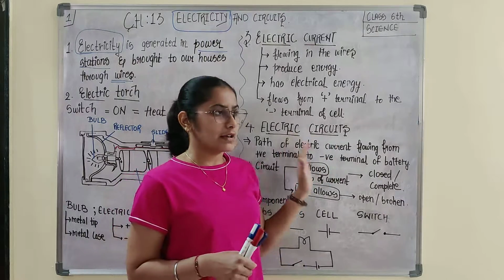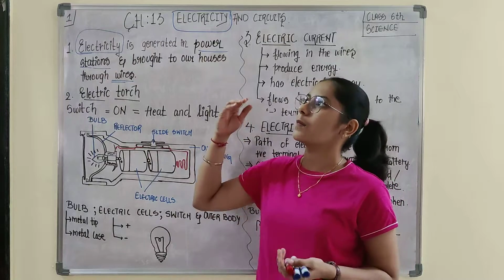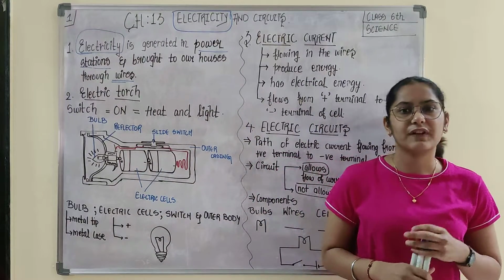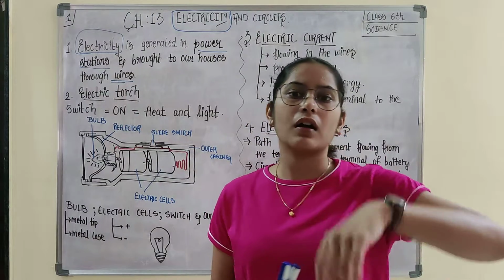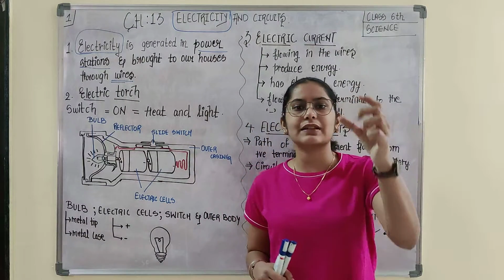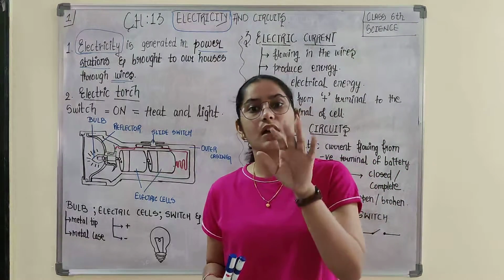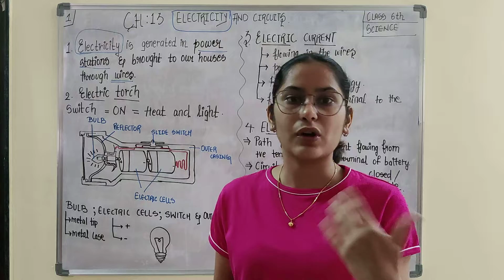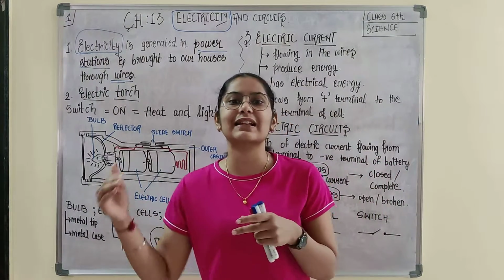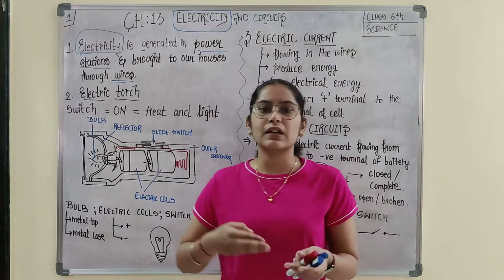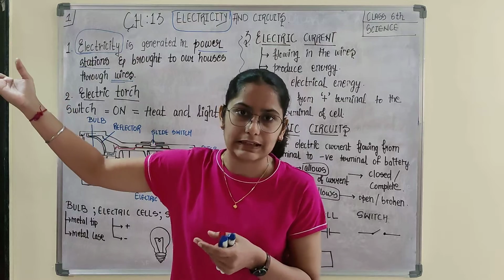So here we now talk about the electric torch. We got that big appliances like tube light, fan, washing machine and refrigerator require electricity from power stations. But let us start with small appliances. Your Bluetooth, another small device, requires electricity, but if you have observed, you charge it with a charging pin, and this charging pin gets electricity from where? From the generator, and this generator gets it from the power station ultimately.